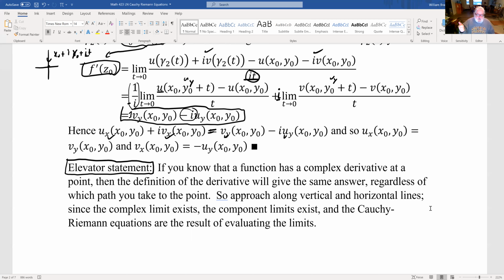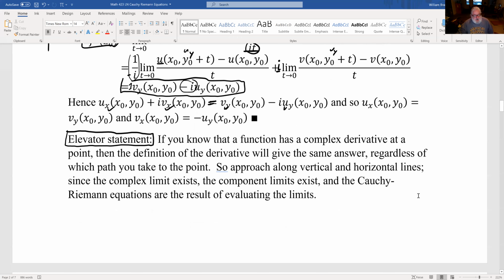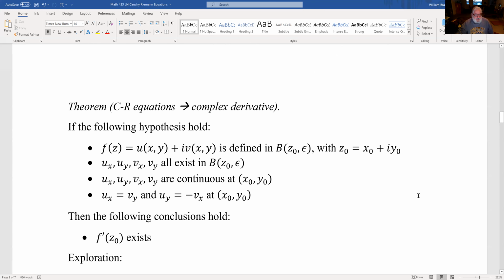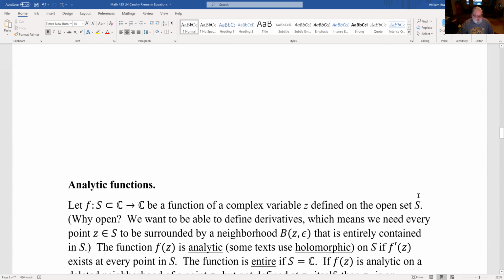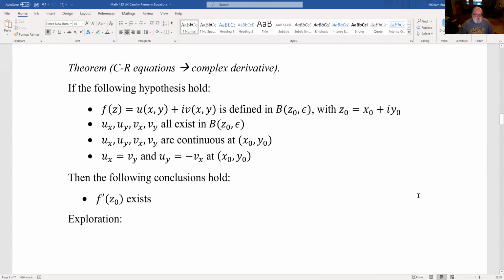So if you know a function has a complex derivative at a point, then we know that the definition of the derivative will give you the same answer regardless of which path you take to the point. So approach along vertical and horizontal lines. Since the complex limit exists, the component limits exist, and so the Cauchy Riemann equations just sort of drop out of evaluating limits, right? So the key point here is evaluating vertically and horizontally. I'm not going to go through that procedure for the Cauchy Riemann equations in full detail, but I will do a bit of an exploration.